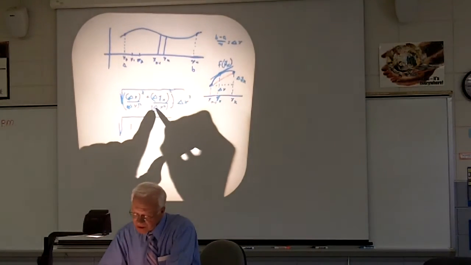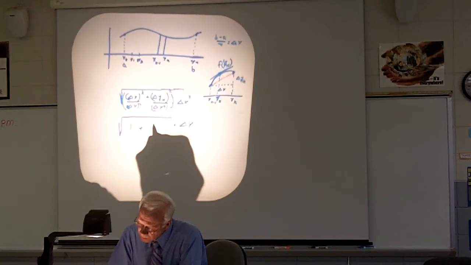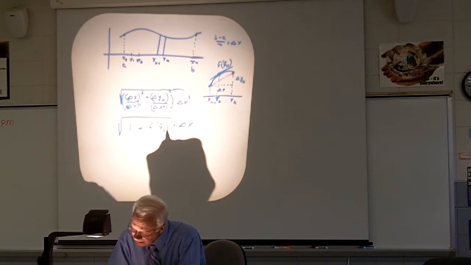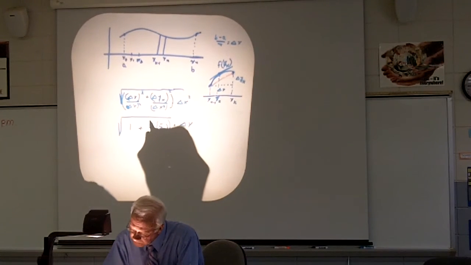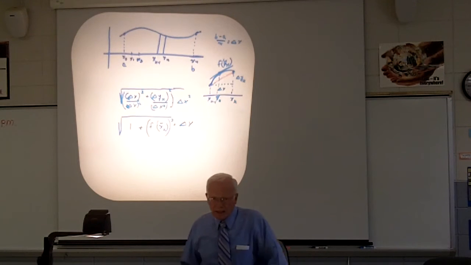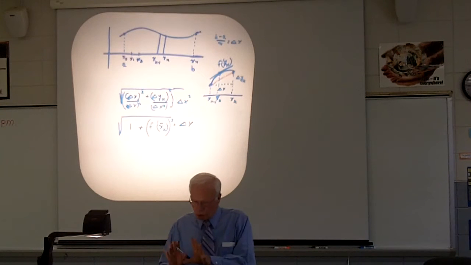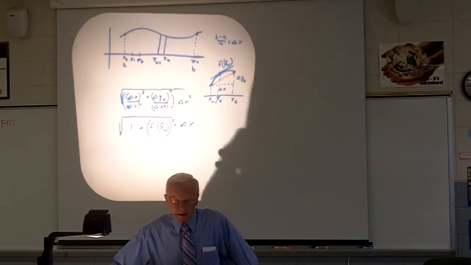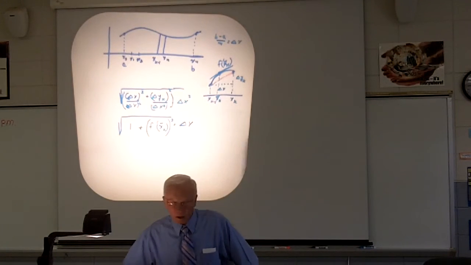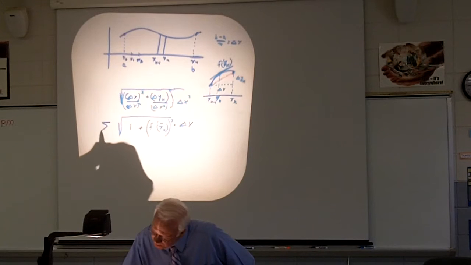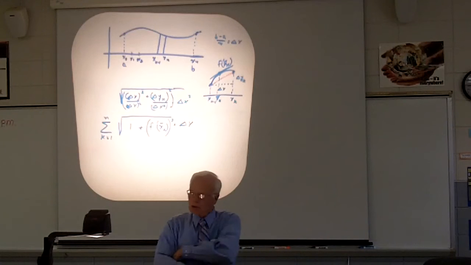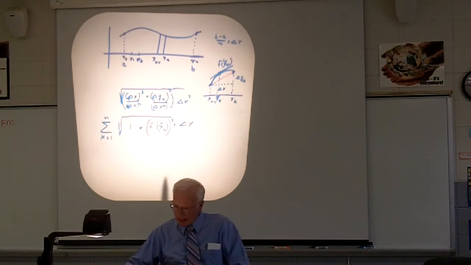I said this here was like this here, so what I'm going to put here is the first derivative, x bar sub k, like this, and then I have to square this. Okay? Now the next thing I'm going to do is take this one and take all of these. This is just one of them right here. I'm going to do all of them by doing this, and I'm going to go k equals 1 to n. Now I've got all that done. That was quick. See that? I just added all these up.